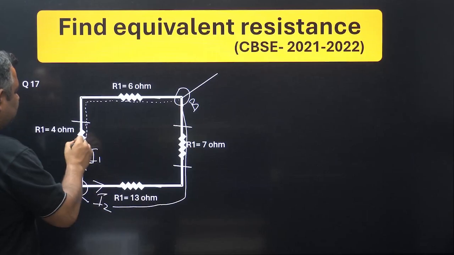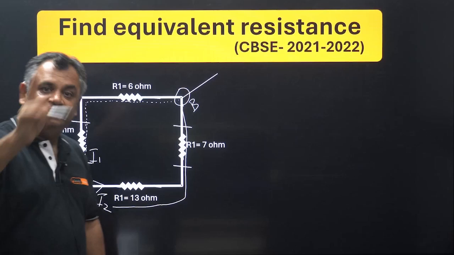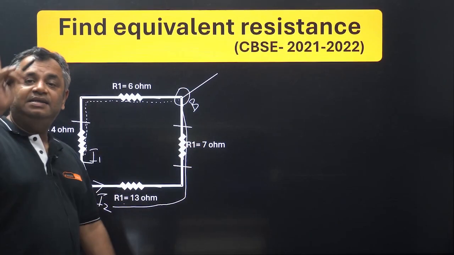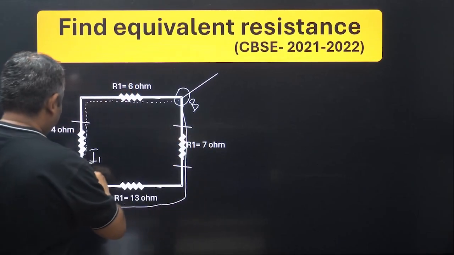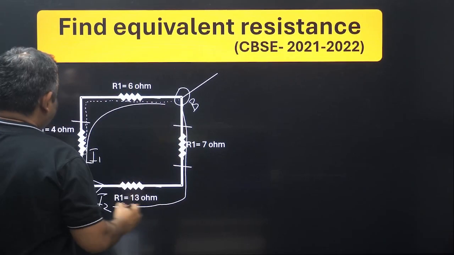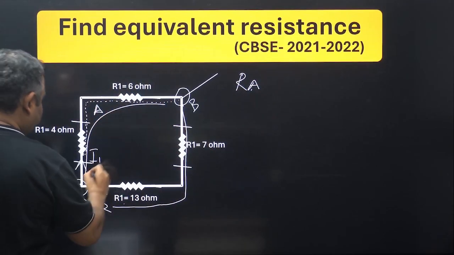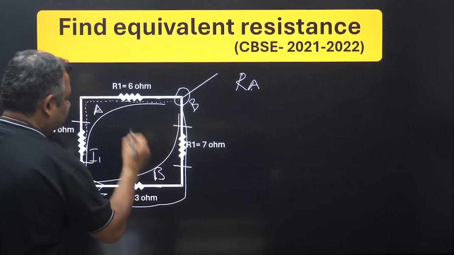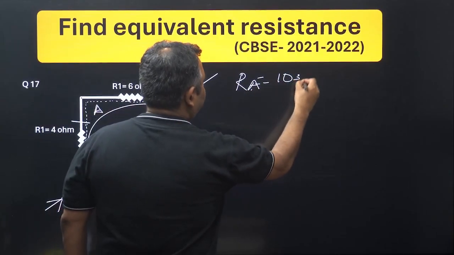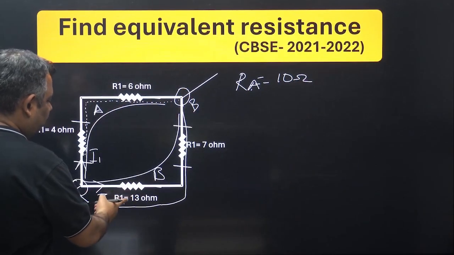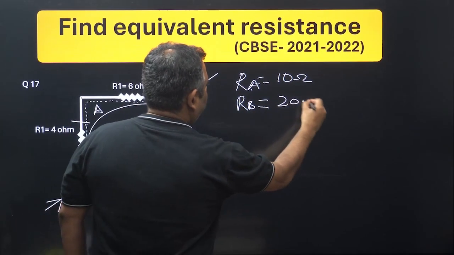So see, this 4 ohm resistor and this 6 ohm resistor are getting the same current, so they are in series. 13 ohm and 7 ohm are getting the same current, so they are also in series. So we add both of them. Let us say this is branch A and this branch is branch B. So RA would be equal to 4 plus 6, 10 ohms. RB is equal to 13 plus 7, 20 ohms.